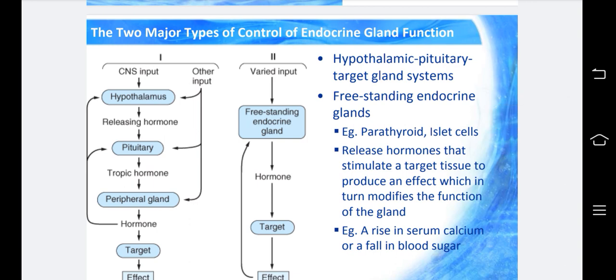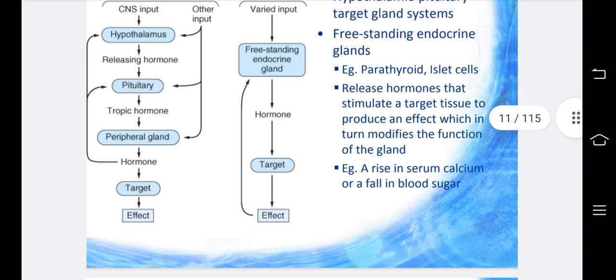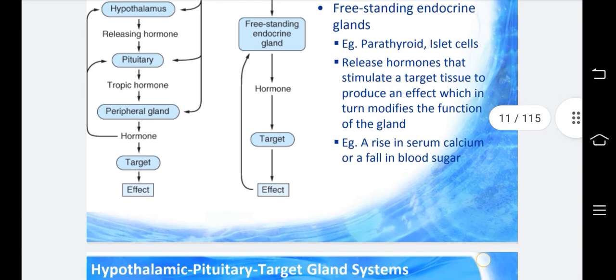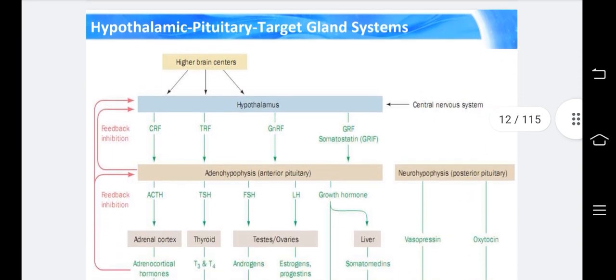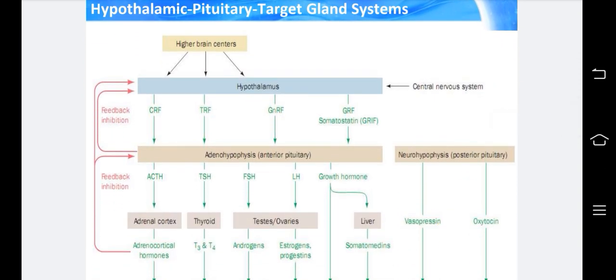Hypothalamic pituitary target gland systems, freestanding endocrine glands, parathyroid and islet cells release hormones that stimulate a target tissue to produce an effect which in turn modifies the function of the gland, a rise in serum calcium or a fall in blood sugar. In hypothalamic pituitary target gland systems, higher brain centers, feedback inhibition: CRF, TRF, GnRF, GRF, somatostatin. The central nervous system is also there. Feedback inhibition will be taking place.